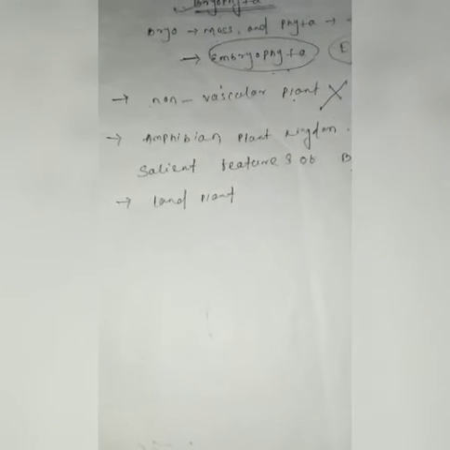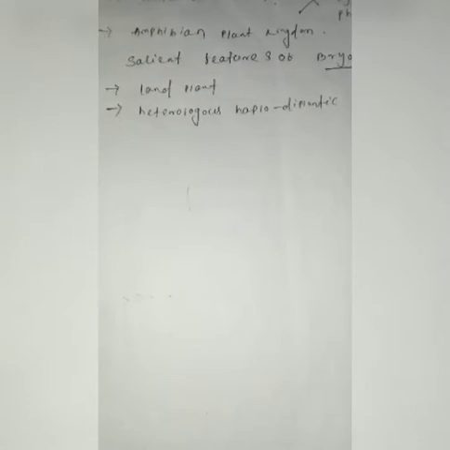They are different. So in Bryophytes the life cycle is heterologous haplodiploidic. And they have a gametophytic plant body, because they independently produce gametes.